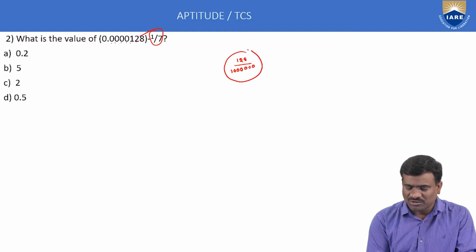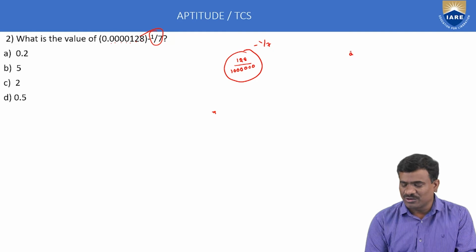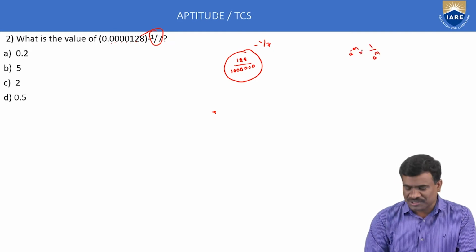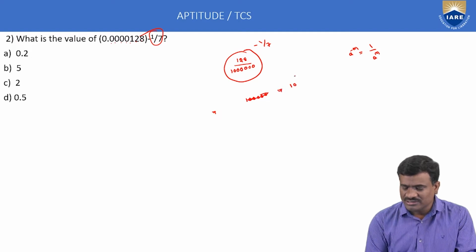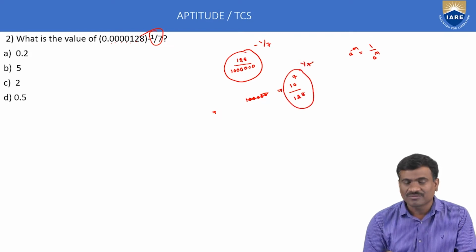Here, the whole to the power of minus 1 by 7. Next, a power minus m is equal to 1 by a power m. Just apply the reciprocal condition. Indirectly, this is also 10 to the power of 7 divided by 128, whole to the power of 1 by 7.